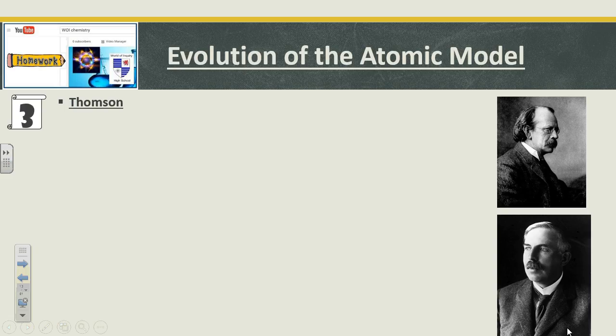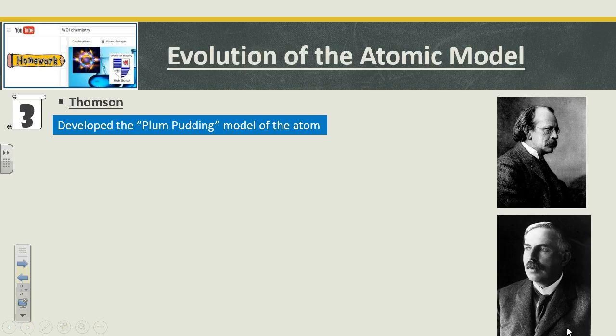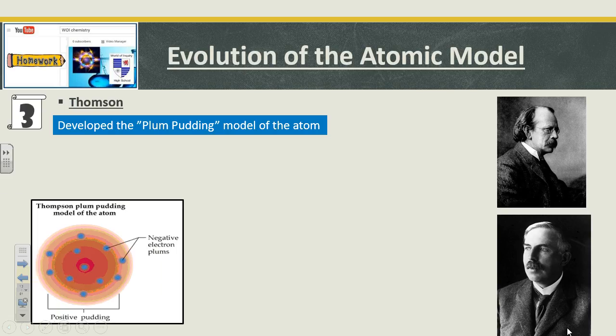Then Thomson came along and studied even more. He came up with what's called the plum pudding model because he actually figured out that there is this subatomic particle called an electron. In this plum pudding model, here's a picture of it. You'll see it looks like a chocolate chip cookie almost, because we call it the plum pudding model. And I don't think there's any of you watching this video right now that knows what plum pudding is at all. But what it is is gelatin with chunks of fruit in it, I think.